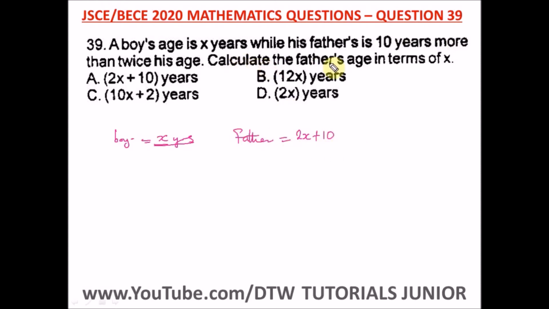The question says calculate the father's age in terms of x. So this is the answer. We have 2x plus 10 all in brackets years. So this is the father's age. And our right option here is option A.